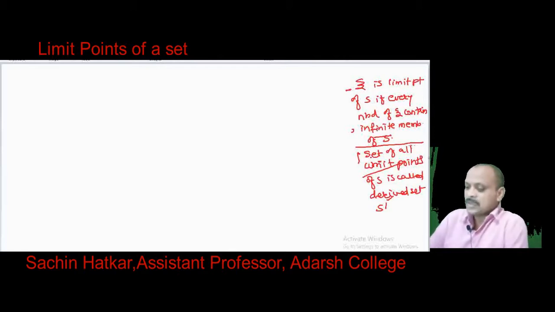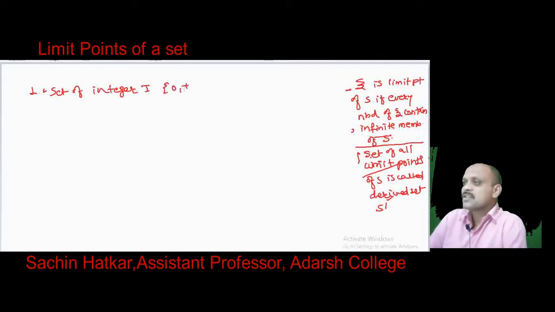Okay. Now let us see, if we consider the set of integers I. You are all familiar with the set of integers: 0, plus minus 1, plus minus 2, and so on. Then if you consider 1 and take the neighborhood of 1. Neighborhood is an open interval. So if we consider any neighborhood, suppose we take 1/2 to 3/2. This is a neighborhood. This is an open interval.